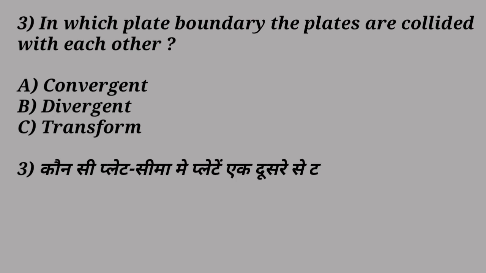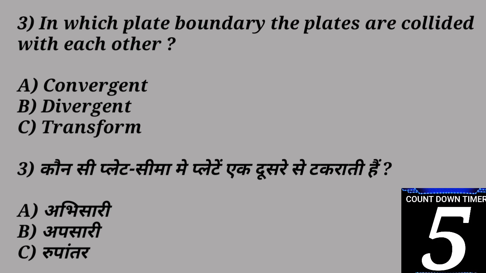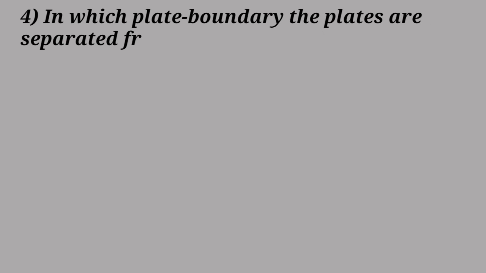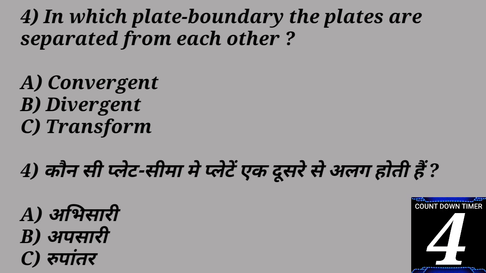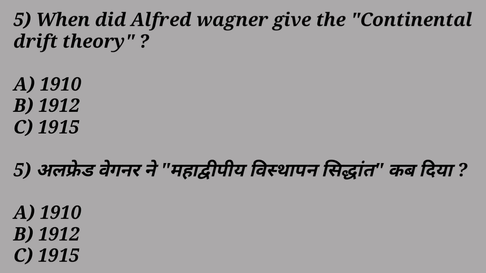Third question of the test is, in which plate boundary are the plates collided with each other? Convergent, divergent or transform boundary? Fourth question, in which plate boundary are the plates separated from each other? Convergent, divergent or transform boundary? Fifth and last question of the test is, when did Alfred Wegener give the continental drift theory? In 1910, in 1912, in 1915?